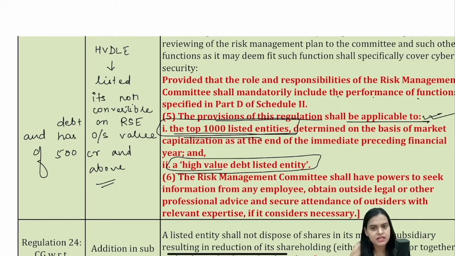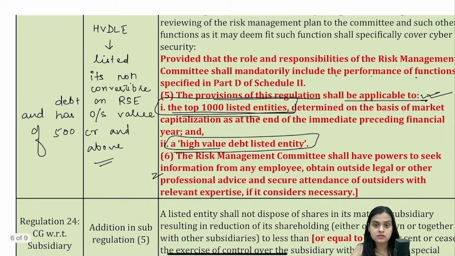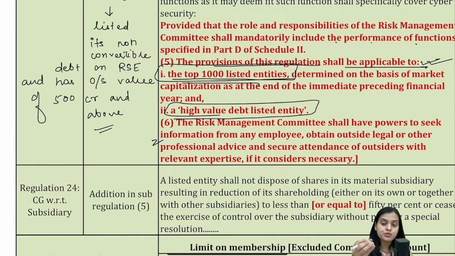The risk management committee shall have powers to seek information from employee, outside legal, etc. So this is not something which is very important. Okay. I hope this is clear. So, in examination, what can be asked to you is maybe which type of companies have to constitute a risk management committee. So, you must keep in mind that we have a clause 5 which provides for constitution of a risk management committee, and it is mandatory for the top 1000 listed entities and high value debt listed entities, right?